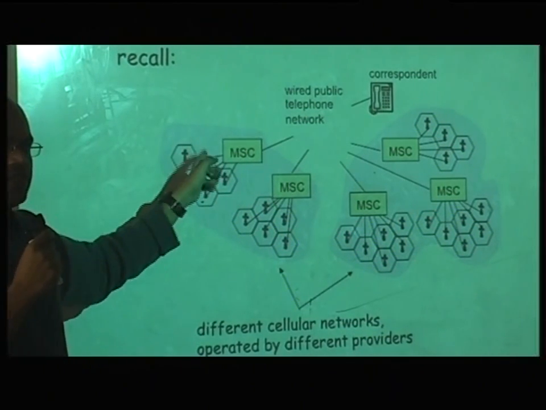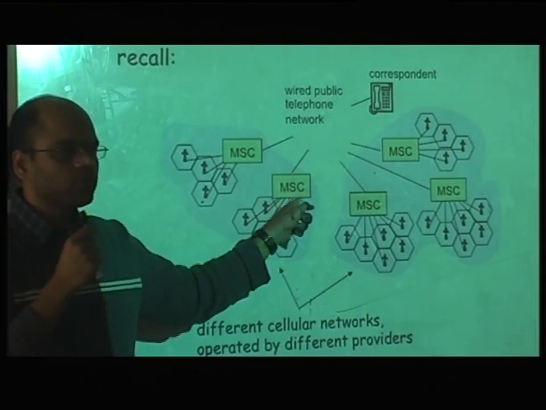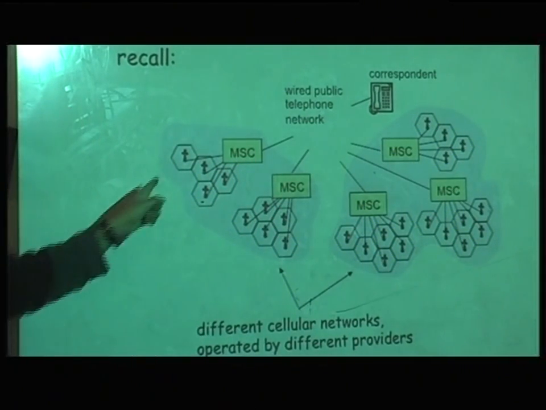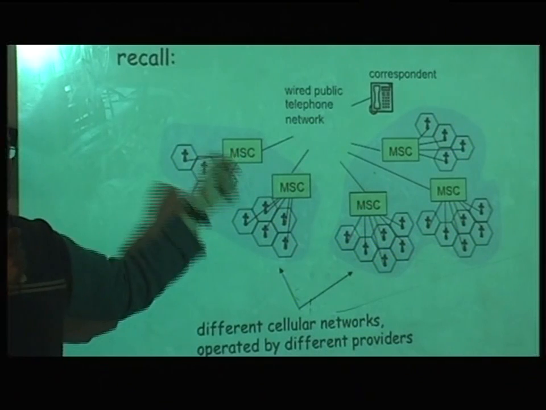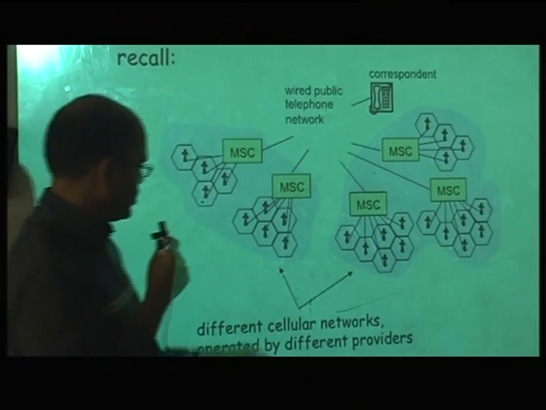You can actively see whether you are in one cell or another cell. The challenge is going from one MSC to another MSC. If you move from one cell to another cell, and now you are in a different MSC, now there is a challenge. We'll see how this is done.